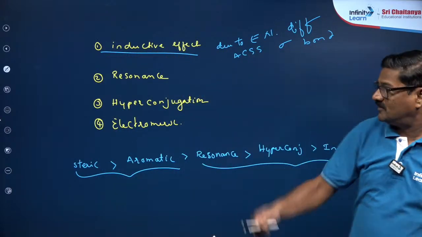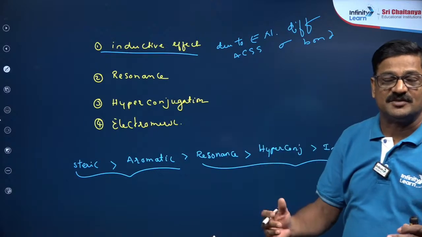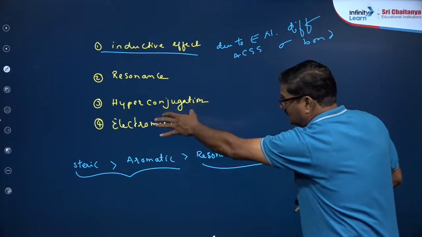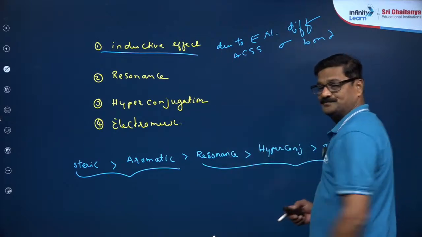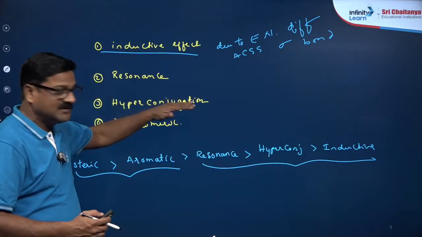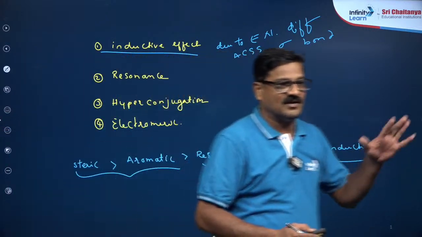Whenever you come across general properties and are deciding stabilities, acidic properties or basic properties, you have to see whether all the things are present or not. When all the things or one or more things are present, you have to follow this order. This is the extract of yesterday's class.